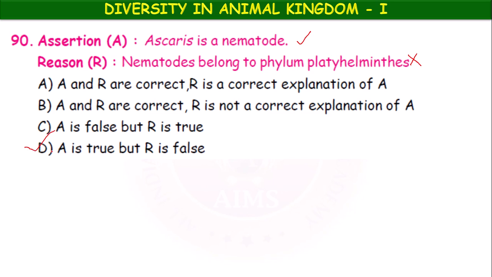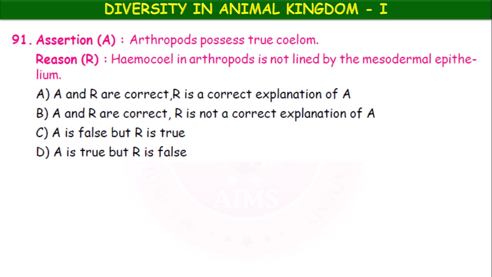Okay. So, option D. Next, assertion: arthropods possess a true coelom. Reason: hemocoel in arthropods is not lined by mesodermal epithelium. Here assertion, arthropods possess a true coelom, is wrong, but hemocoel in arthropods is not lined by mesodermal epithelium. True coelom means one which is formed by the breaking of mesoderm. So assertion is false, but reason is true. C.